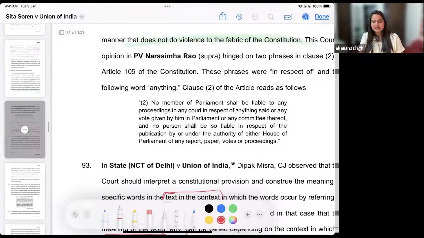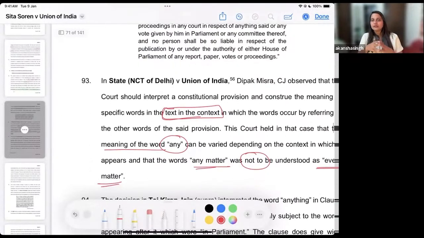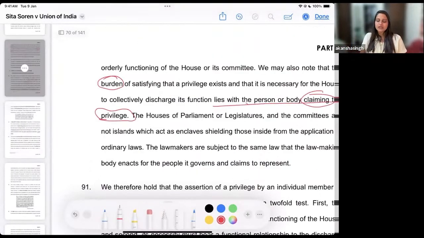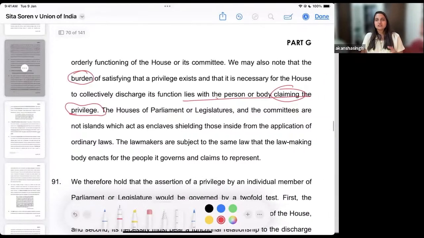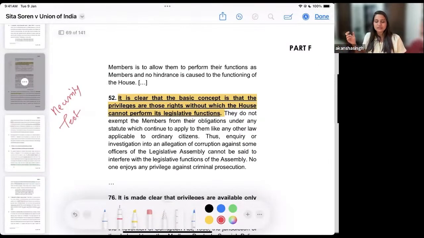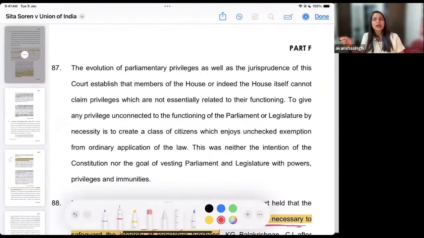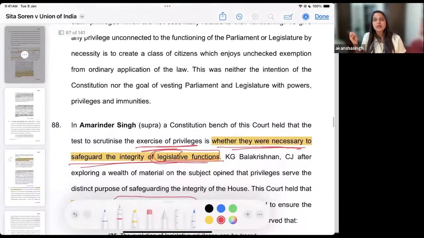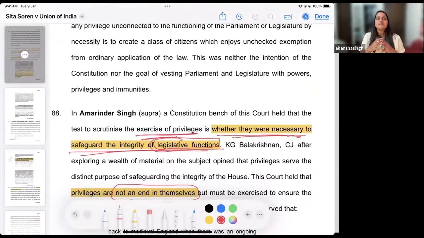The test of necessity, as it has been covered in this particular case, time and again they have quoted a lot of precedents, wherein they are telling that this test has been in existence, this test has been used in multiple other cases as well, and it has been seen to be beneficial. And likewise, we feel that we should be importing the same test in the given case. So let's see what all judgments, what all precedents have been quoted here, and try to read and understand it in that context.